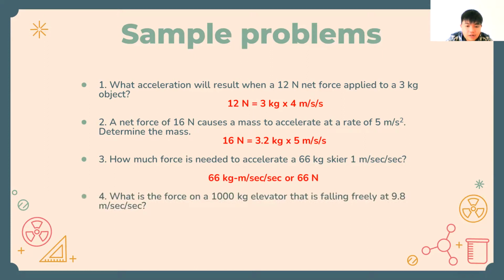What is the force of a 1,000 kilogram elevator that is falling freely at 9.8? So they give you a mass and they give you an acceleration. So we need to find the force. We just need to multiply 9.8 meters per second squared times 1,000 kilograms. So it will be 9,800 kilogram meters per second squared, or as we can say, 9,800 Newtons.